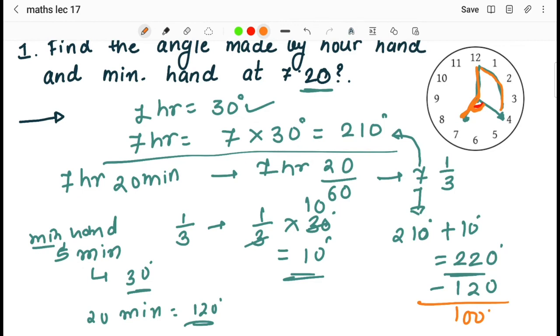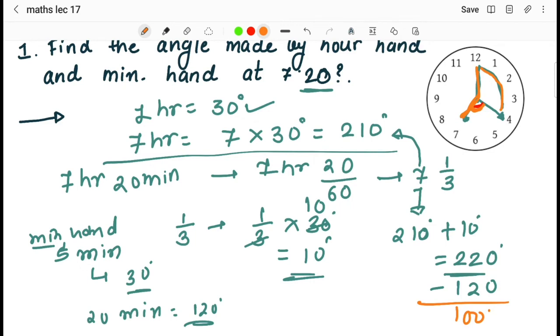To solve these questions in a short period of time, with a trick, I'll give you one formula over here. When we directly put the values of the hours and the respective minutes given in the question into the formula, we can directly obtain the answer. This question was solved with the lengthy procedure.